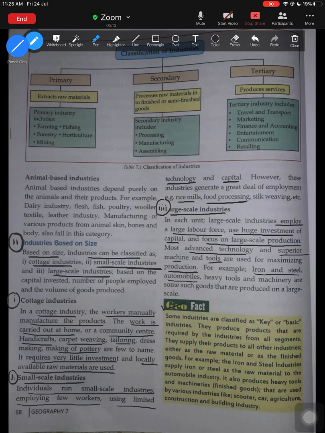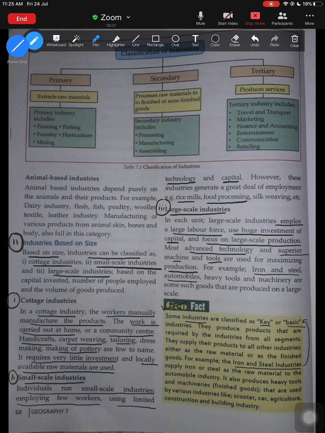And then we also learned about a small section here that is given in a textbook, GeoFact, where we learned that some industries are known as a key or a basic industry. Now, key here means a very important industry. Such industries are industries like iron and steel industry. So, if you get a question, why is iron and steel industry known as a key or a basic industry?